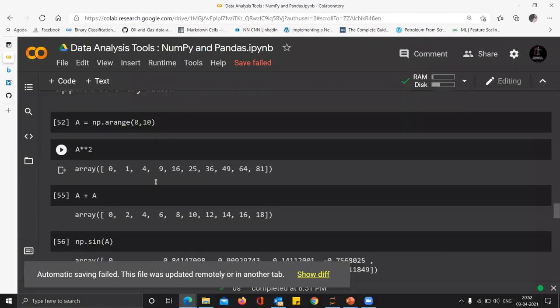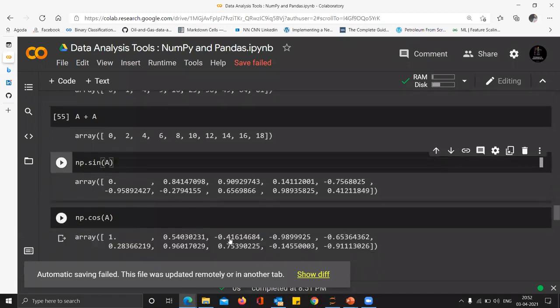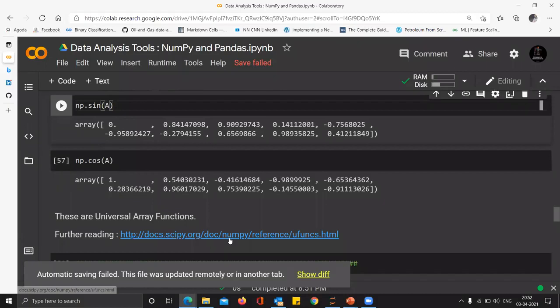NumPy basically does everything on a term by term basis. If you want to do sine theta, cos theta, you can do it all. I provided a link to look at what NumPy can do. And basically that is the most important task. This was just a teaser.